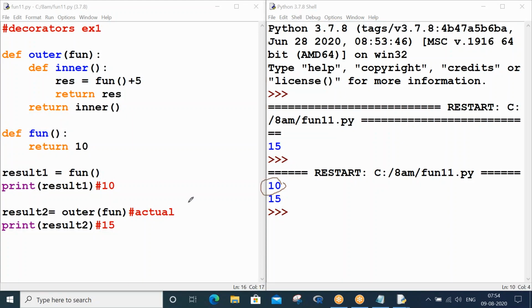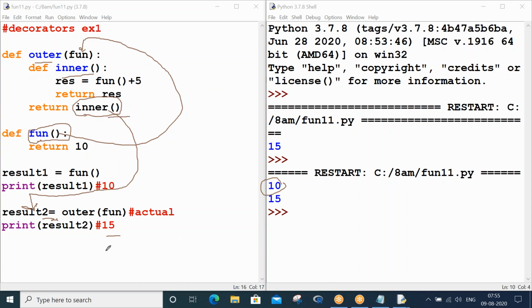But what you did is pass this function as a parameter to another function. You defined an inner function, processed it, and returned a function from the outer function, and this inner will go and sit in the result variable. This result you are displaying, so 15 is coming from the inner, and that's the reason 15 is coming.